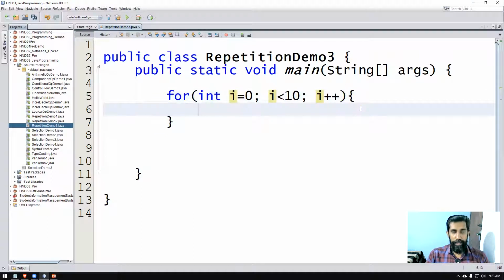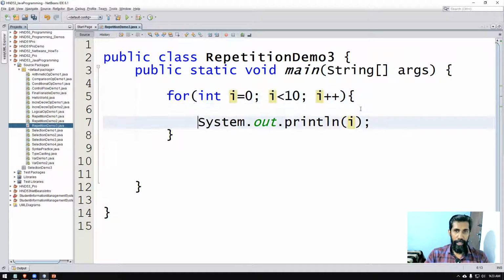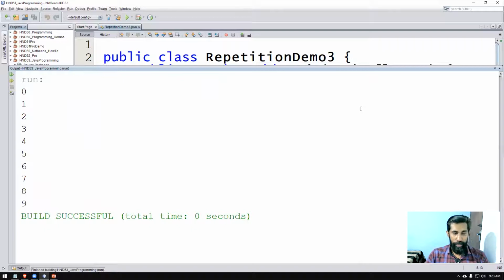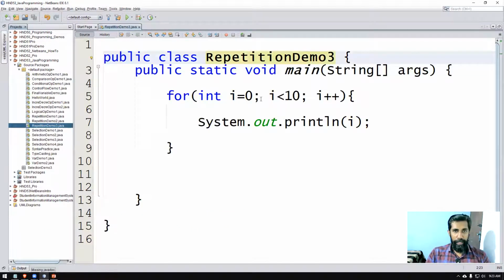Then I'm going to display the value of i, so I can type i here. This is all the program is about. I'll run this once, then I'm going to explain the pieces. You can see the output comes from 0 to 9. Simple as that.